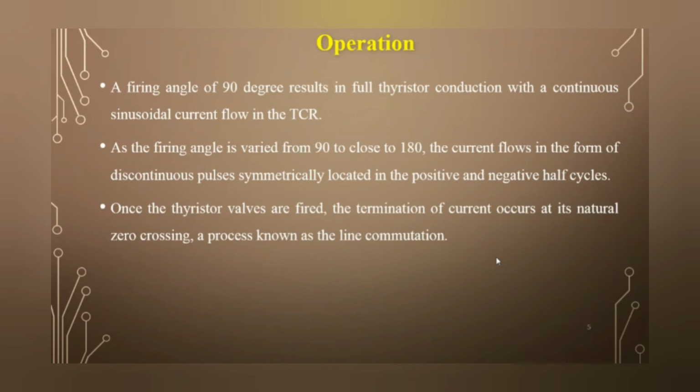Once the thyristor valves are fired, the termination of current occurs at its natural zero crossing. This process is known as line commutation.